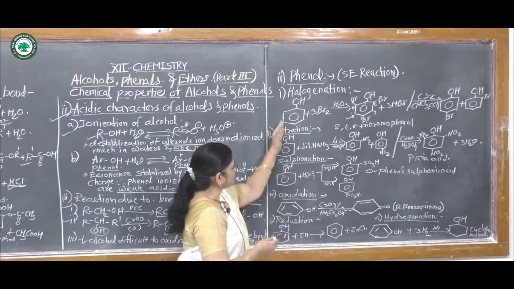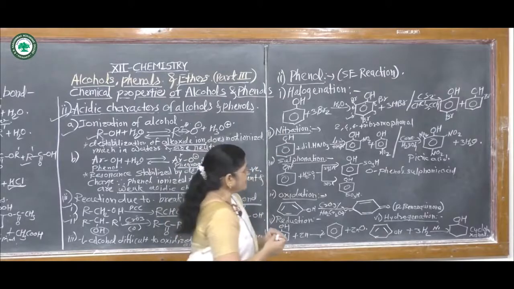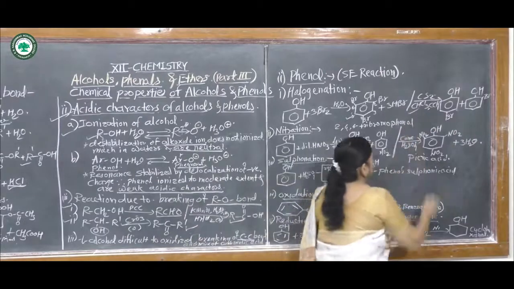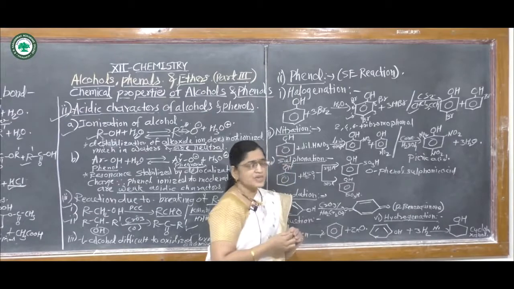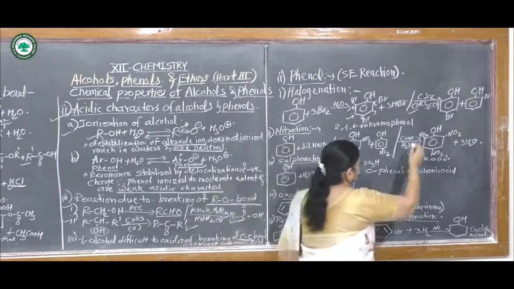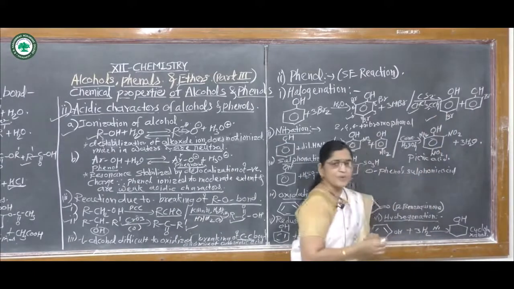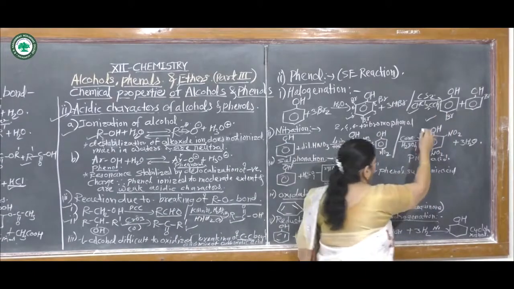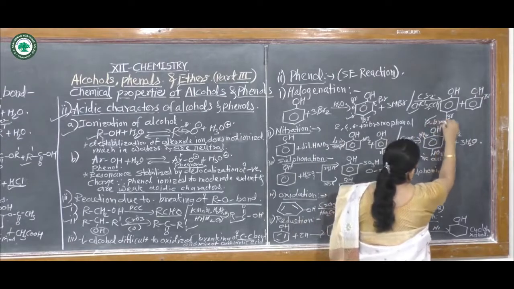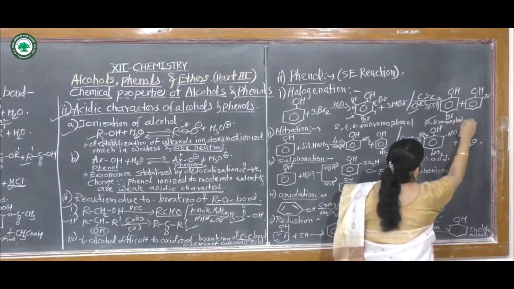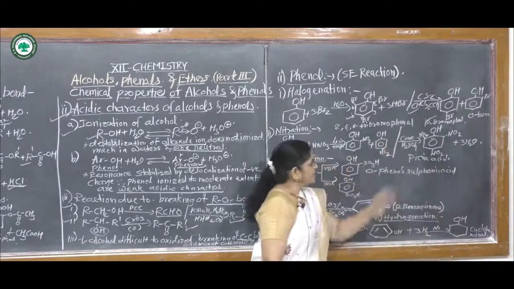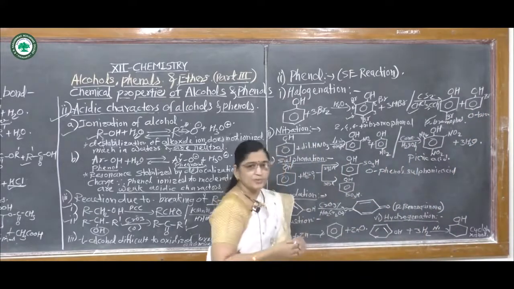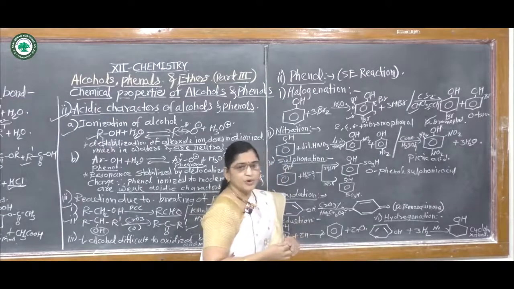Then if this phenol reacts with CHCl3 or CCl4 or CS2, it gives a mixture of two products. Which two products? The first one is para-bromophenol, and the second product is ortho-bromophenol.